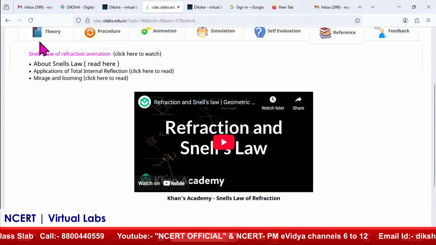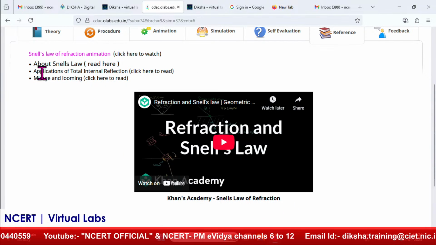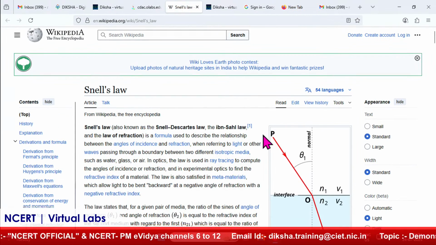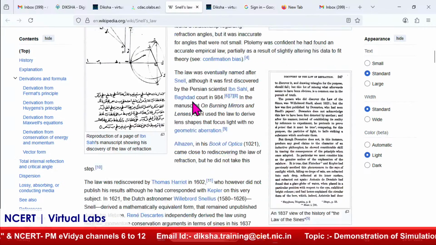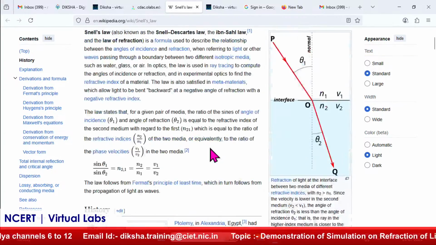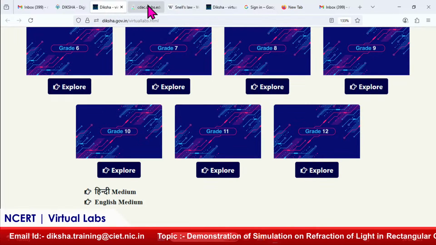For this, references are given. You can see this references part. The Snell's law: click here to watch the entire Snell's law. About the Snell's law, read here. As I open that, it redirects to the Snell's law page, where Wikipedia gives you detailed information. Additional learning material is there.